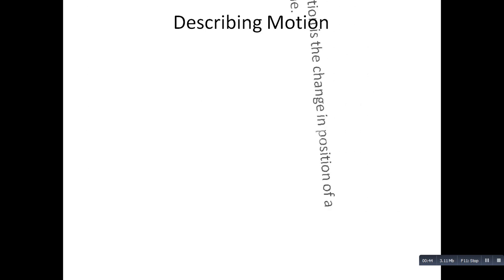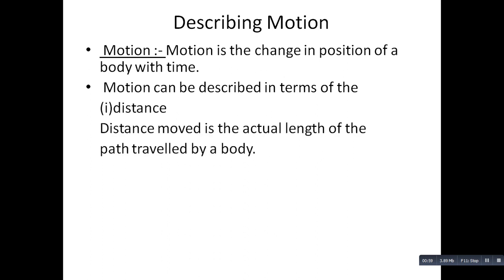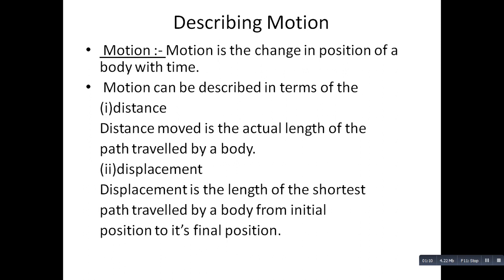Here we describe motion. Motion is the change in position of a body with time. Motion can be described in terms of, first of all, distance. Distance moved is the actual length of the path travelled by a body. And displacement. Displacement is the length of the shortest path travelled by a body from initial position to its final position.